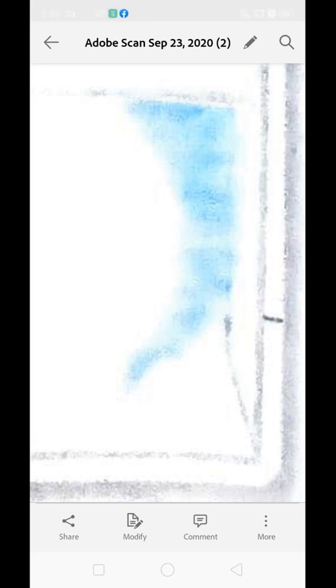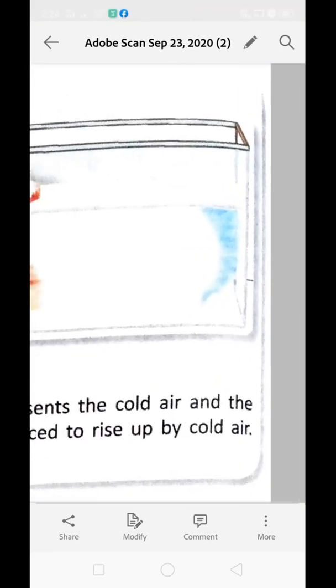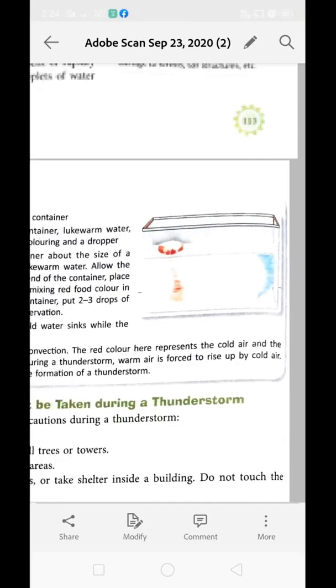Now next, we have dropped over here 2 to 3 drops of food coloring. The water in the tub, the entire tub, is lukewarm, so it will act as warm air. Okay, understood? So warm air lifts in an upward direction, so the color is rising in an upward direction. Clear? This happened due to a convection current. The red color here represents the cold air, whereas the blue color represents the warm air. During a thunderstorm, warm air is forced to rise up by cold air. Convection plays a very important role in the formation of thunderstorms.